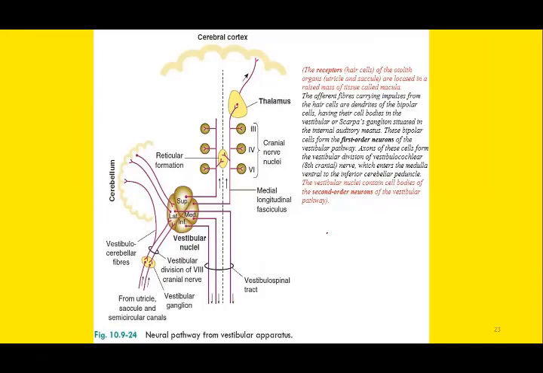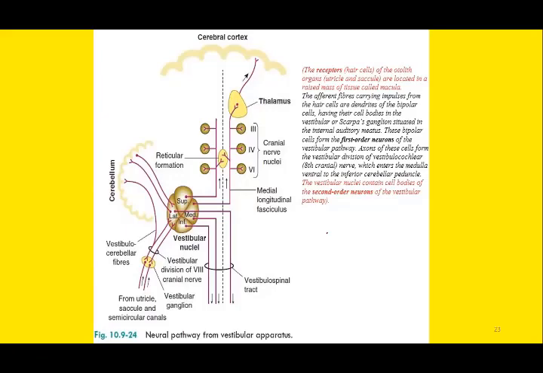And the receptors for the vestibular apparatus, we have already discussed, are the hair cells. The hair cells of the otolith organs, that is the utricle and saccule, are located within the tissue mass known as macula, and this is the site for the receptor.